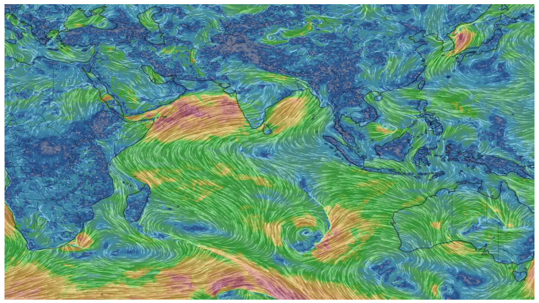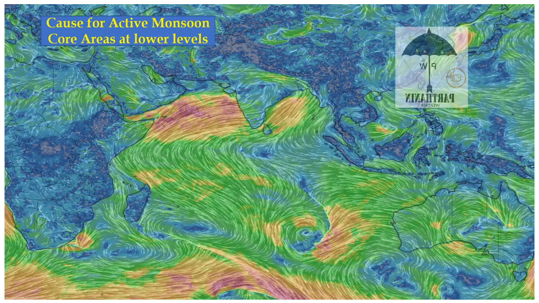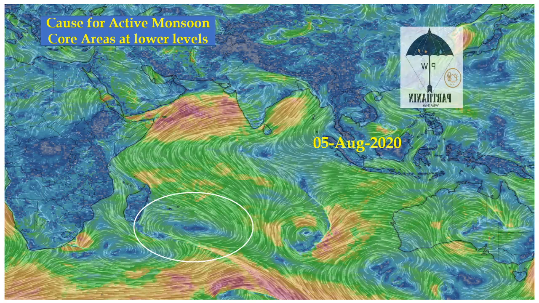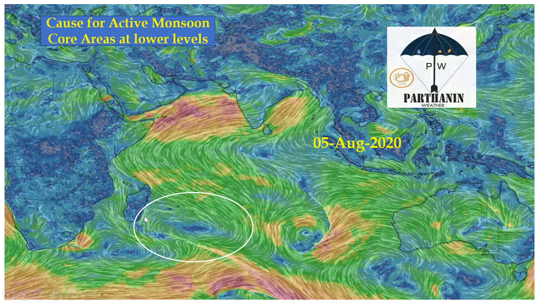Now let's see how these dynamics work. Just with the help of map, I'm trying to show it to you. This is today's map, that is 5th August, and this is Madagascar high. This white circle is the high pressure area at surface level.